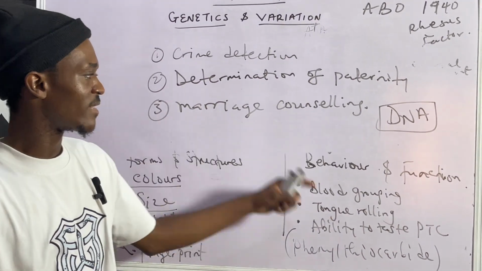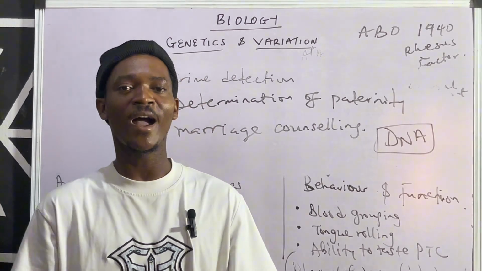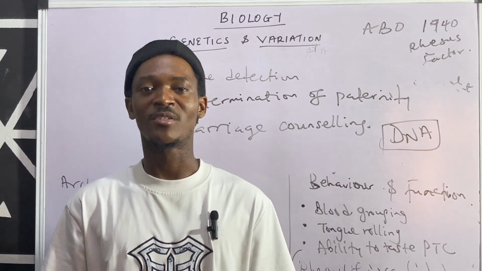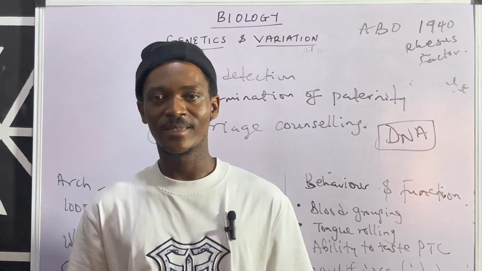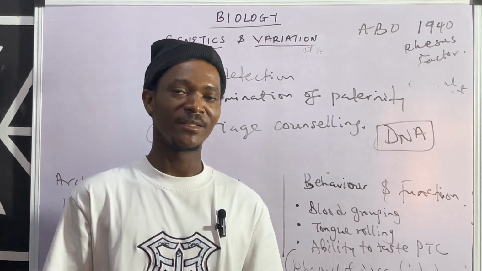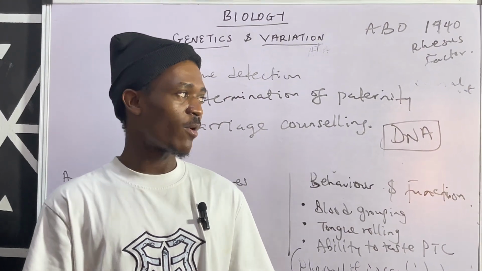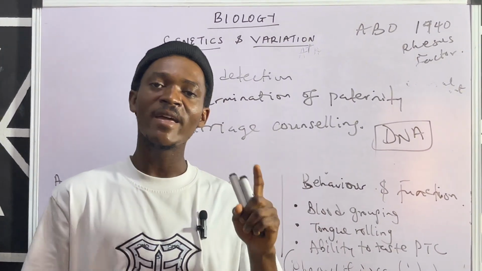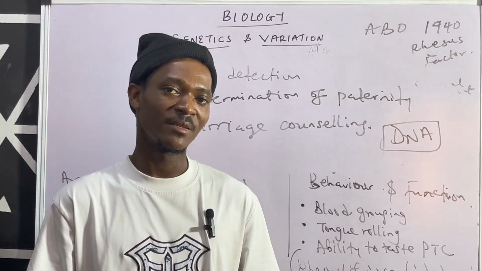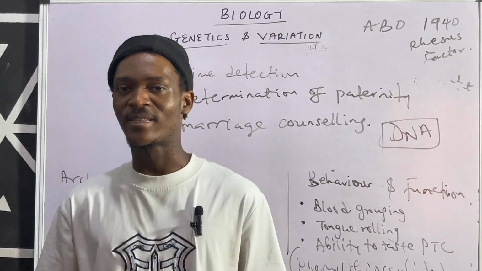Then we also have marriage counseling. Now, marriage counseling, of course, it is due to the application of variation that you can actually advise on how to get married, now in terms of genotype. Now, there are some persons that may not want to go with the advice, but it's advisable you go with it. The reason is because AA can get married to all genotypes, but I once explained something with regards to AS, that AS cannot get married to AS. The reason is because there's every tendency of a child coming out, possibly as SS. So that's why they often advise not to get married.